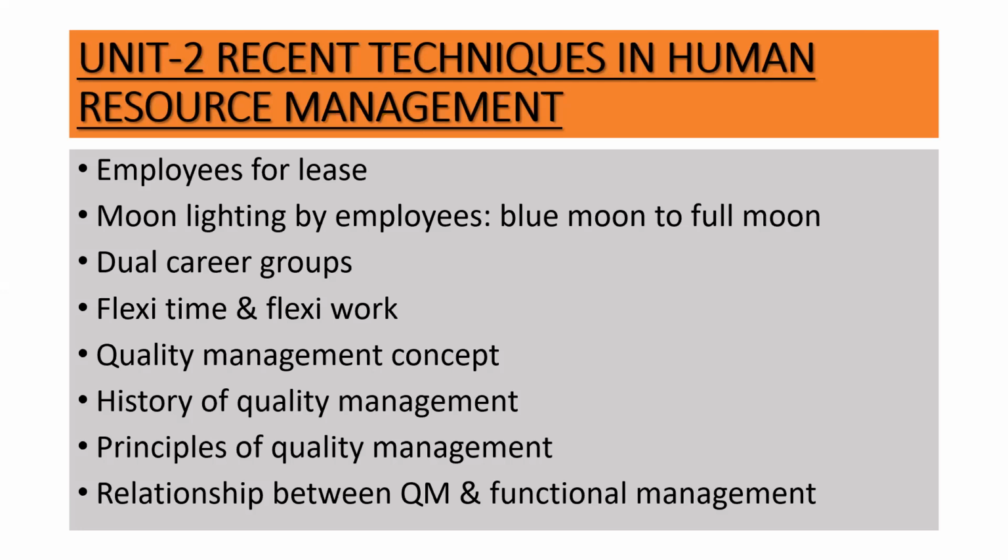It was considered to be the task of only a particular section of people, whereas quality management concerns with continuous improvement in quality, that also by every individual in an organization. So we shall be studying altogether a comparison between the two.